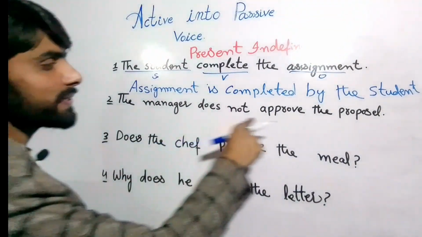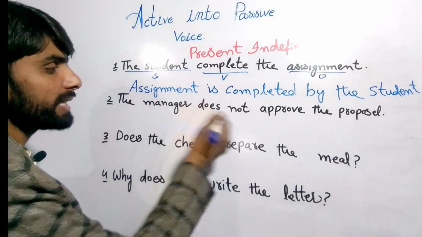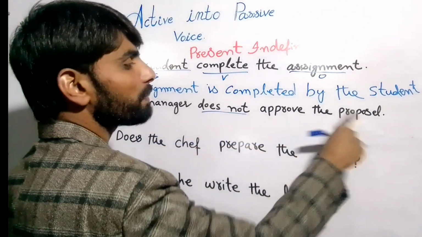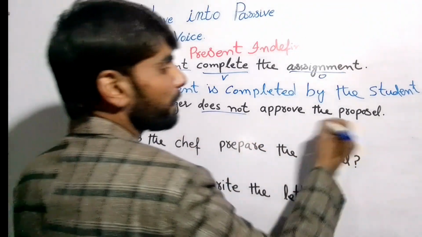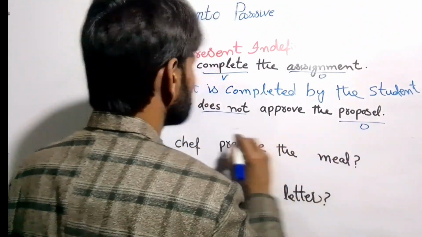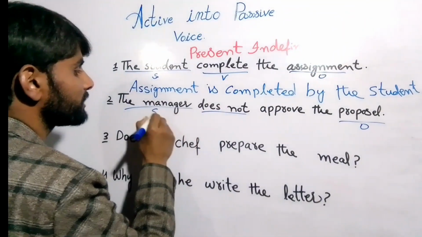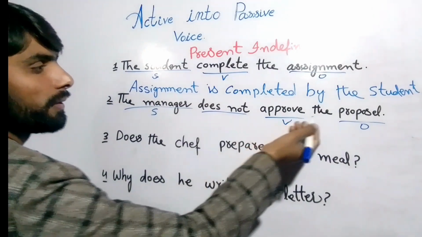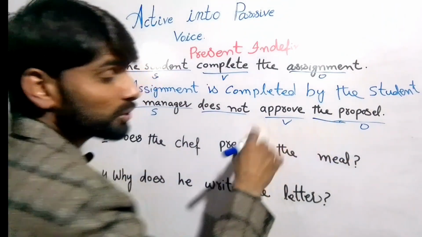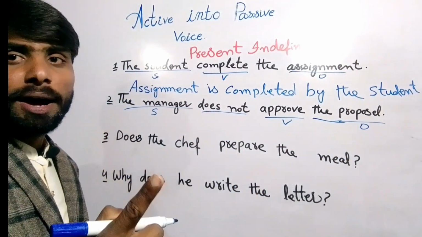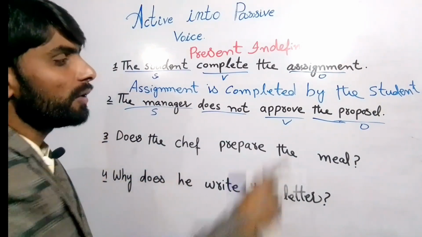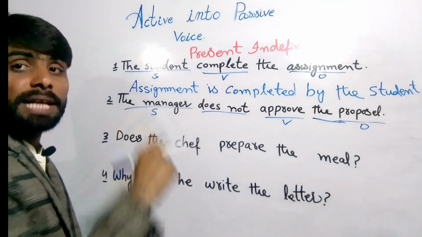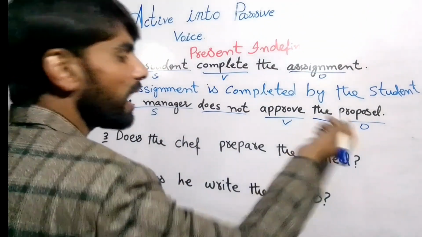And next, the manager does not approve the proposal, right? And this sentence is negative, right? Here we have used does not. So here proposal is the object, and the manager is the subject, and approve is the verb, right? So with the article we will also swap the article. So keep in your mind that the article with the object and the article with the subject will also swap, right? So the proposal,